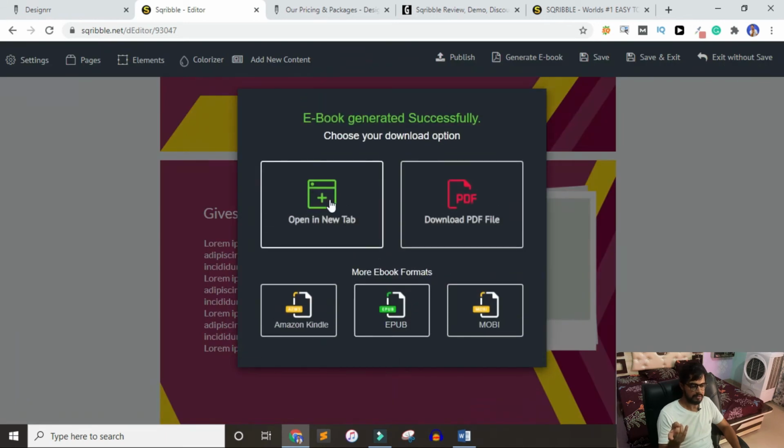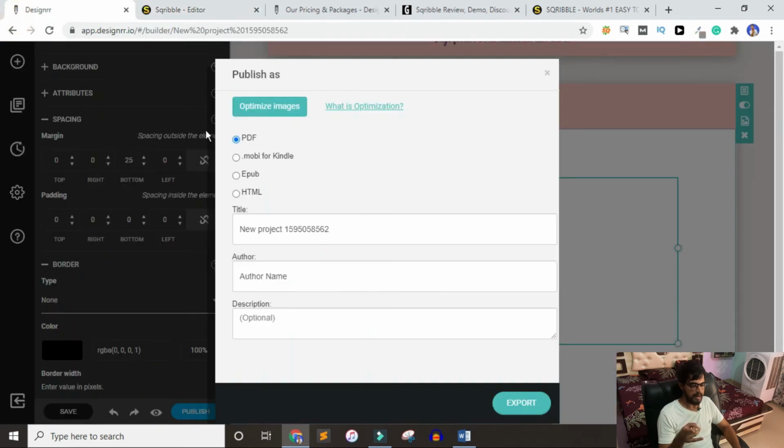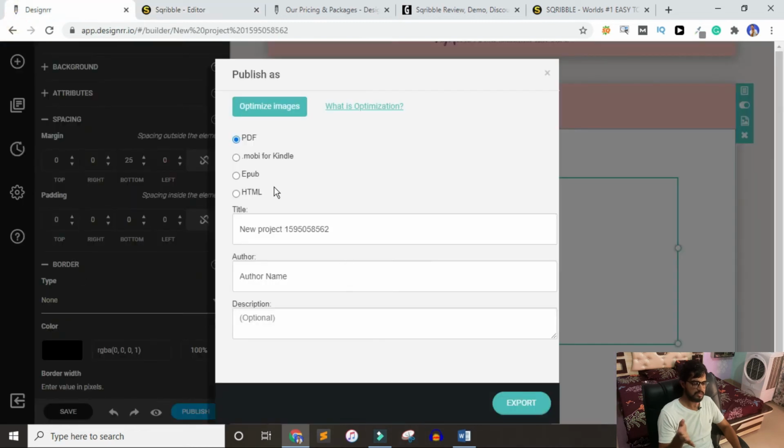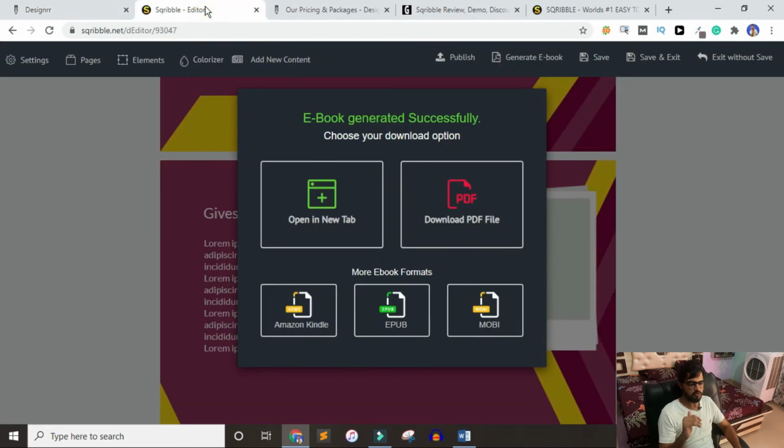So it has generated your ebook in the PDF format by default, like the designer, and you can also go with other formats, for example Amazon Kindle, EPUB or Mobi, that are also available in the designer. So in the format you don't have a problem with any of them.